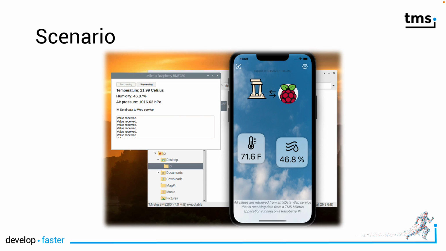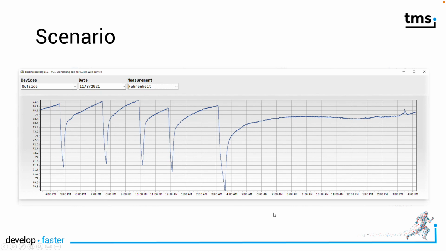For example, here you see an iPhone running a native application written in a completely different programming language, displaying the latest measurement. In this session, you'll see how to build a VCL client for the web service. The web service is driven by TMS XData technology. TMS XData will make it possible that you will only have to write a couple of lines of code to create this application. The whole communication aspect, the encoding of the JSON or any other data packages, is completely abstracted from you.